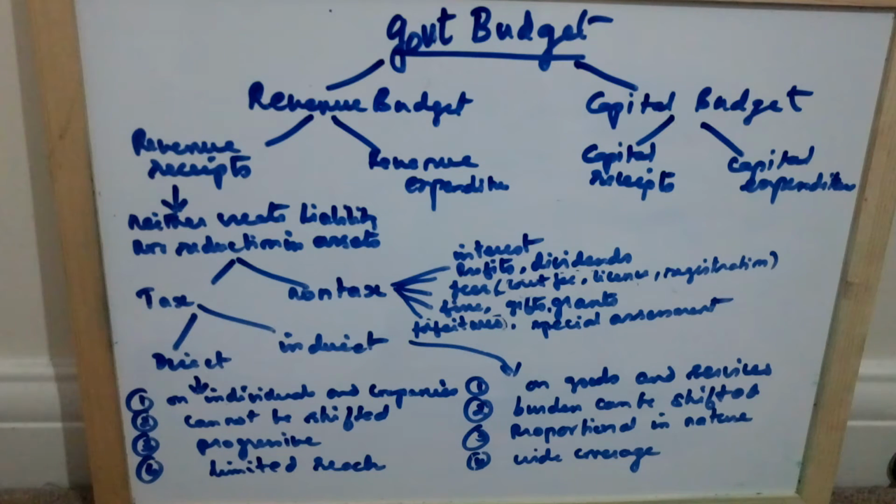Indirect taxes are levied on goods and services. Here the burden is shifted. For example, take GST, goods and services tax, levied on sellers, but when he sells goods to the people, the buyer takes the burden because the buyer pays the GST. So the buyer takes the burden of paying the tax. This is what is meant by burden can be shifted.